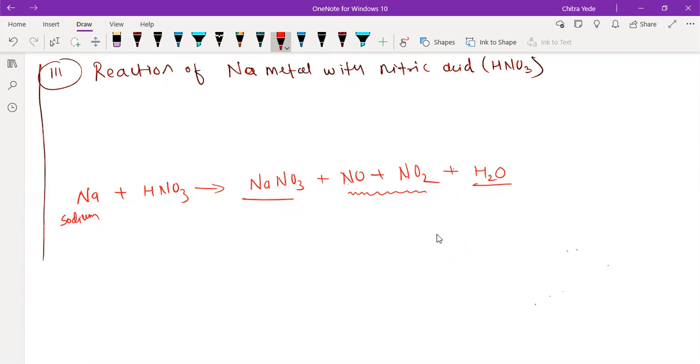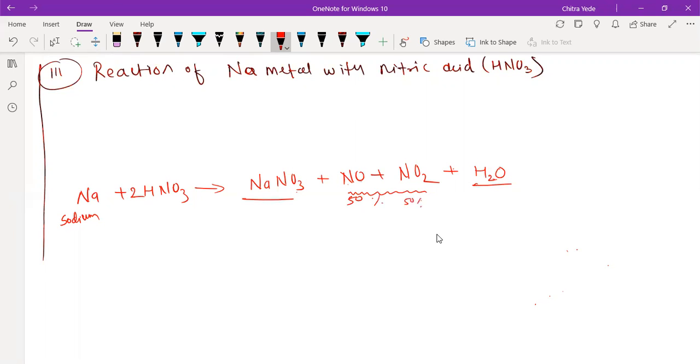Okay, so let me complete the reaction first. Here if we write twice, we have 2 hydrogen and 1 oxygen. Oxygen we have 3, 2s are 6. So here 3, 4, 5 and 6.